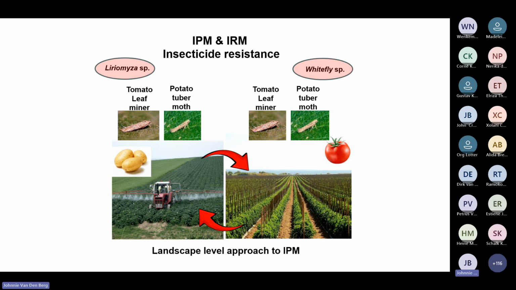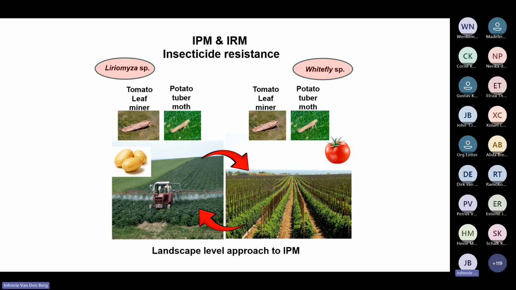When tomatoes are sprayed with pesticides against Tuta, and after harvest, the moths fly to adjacent potato fields, lay their eggs there, and the pest is just sprayed with the same insecticides on the potato field, and vice versa.